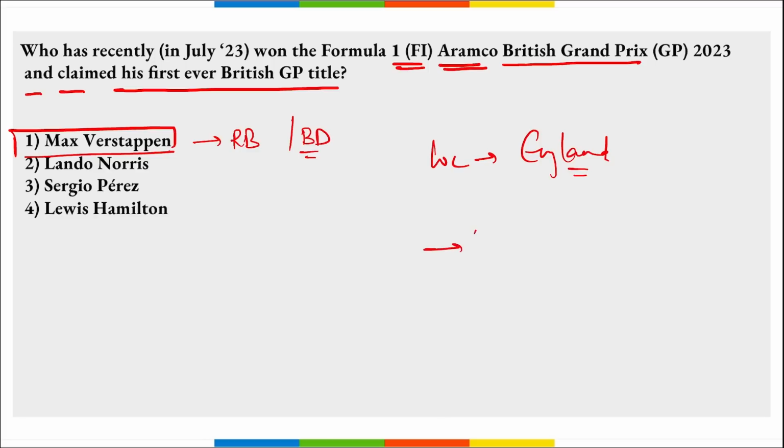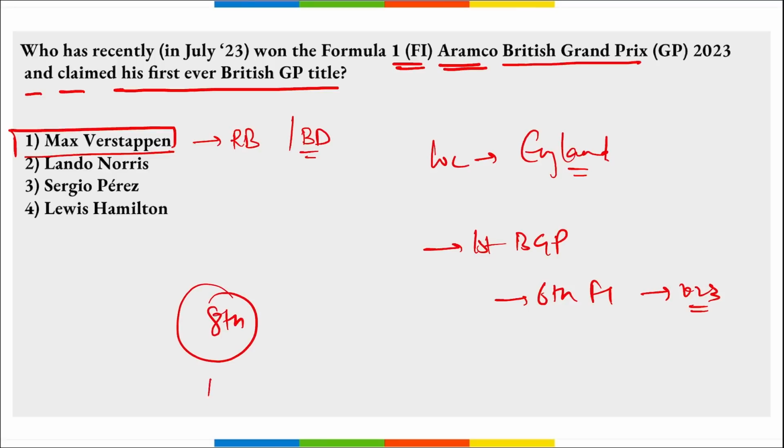And this marks his first ever British Grand Prix title and the sixth consecutive F1 win for the 2023 season, right? So this is his first British Grand Prix title, right? Also remember, this marks Max Verstappen's 8th win of the season and Red Bull's 10th consecutive win for the year 2023. Correct?